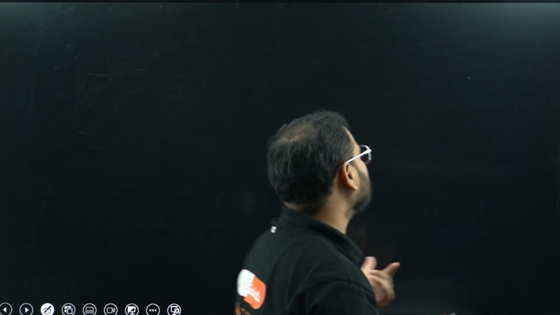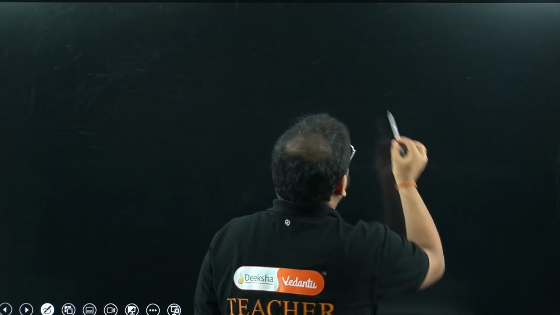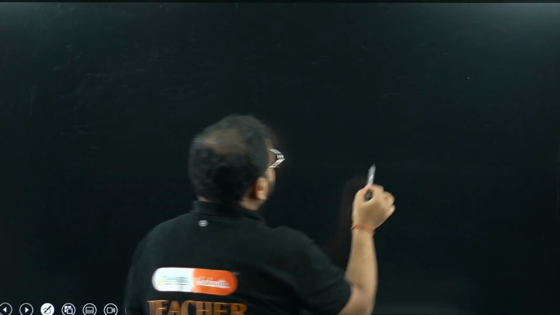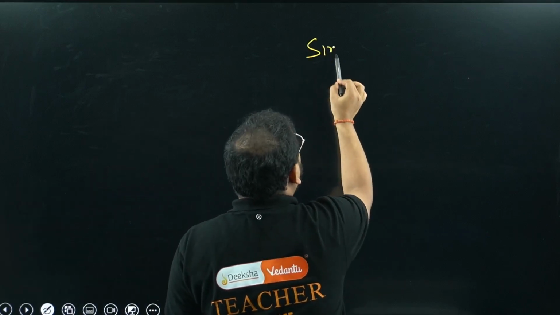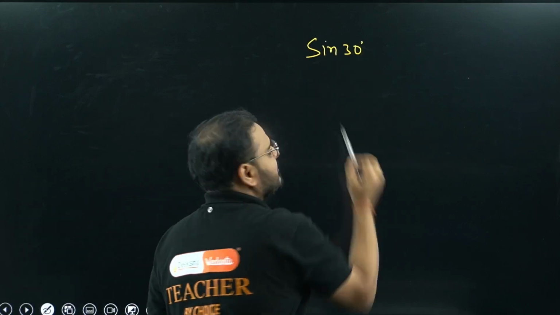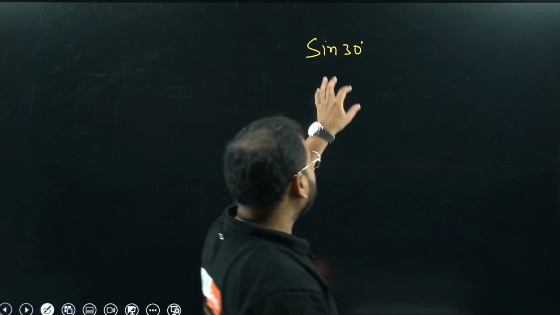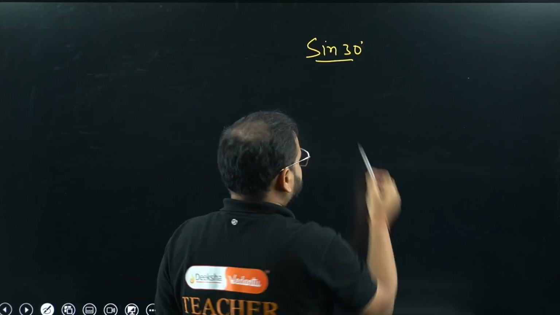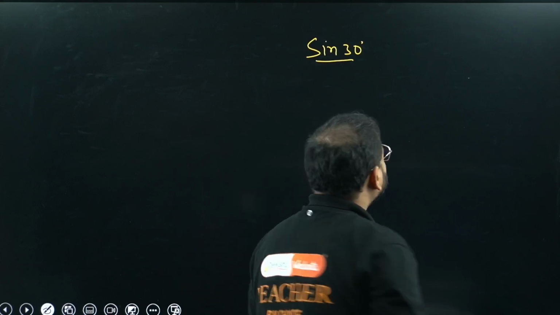Writing some special angles means what happens when I have to write sine of 30 degrees. Sine of 30 degrees, cos of 30 degrees, like that. So what we do here now, please check.